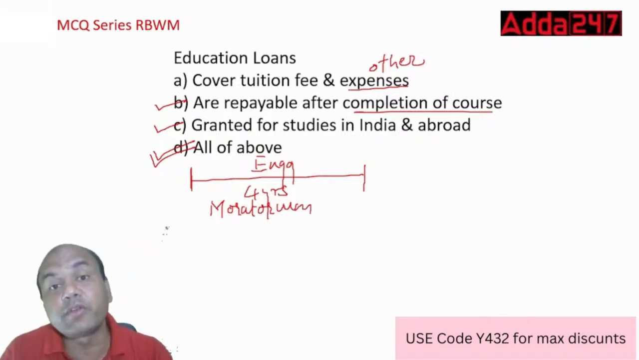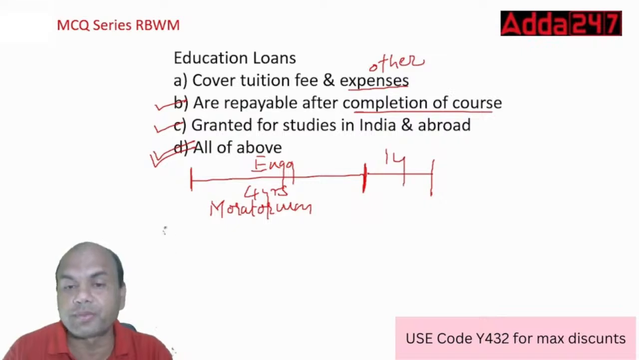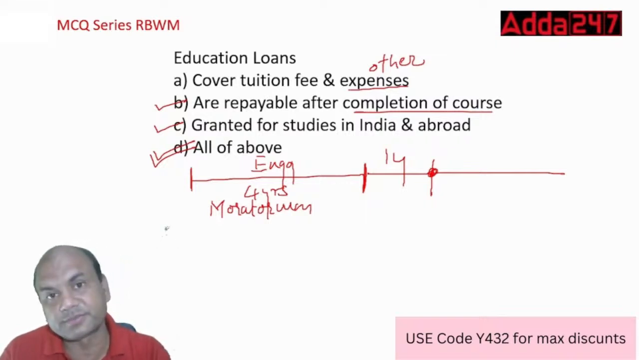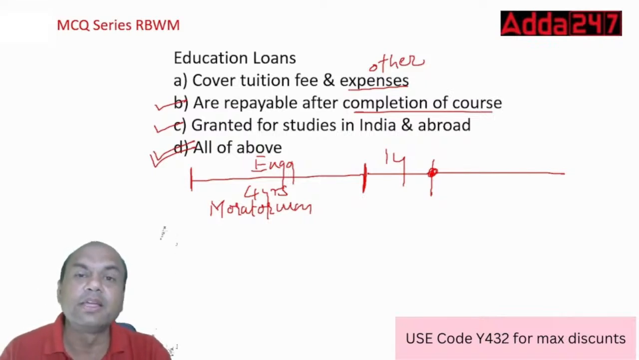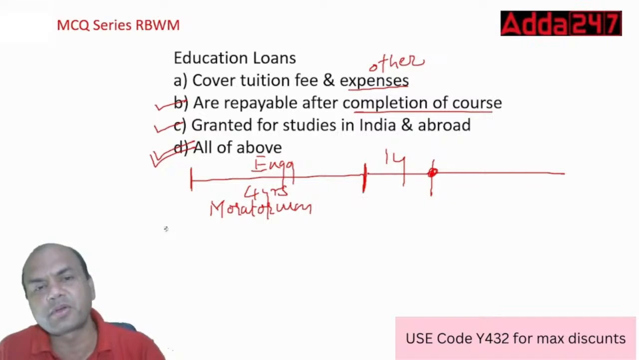But does it mean that we have waived it off? Oh no, forget it, you won't pay at all? No. This is paid, but later. After completion of the course, we give still 1 year more for a job. After this job, your EMI starts. Whatever interest is pending for these 4 plus 1, 5 years, that is taken from the student. After all, it's not the bank's money, it's the depositors' money. We are just the trustee. How can we waive off any amount? So that's why it's repayable after completion of the course, and obviously granted for studies in India and abroad. That's obvious, isn't it?